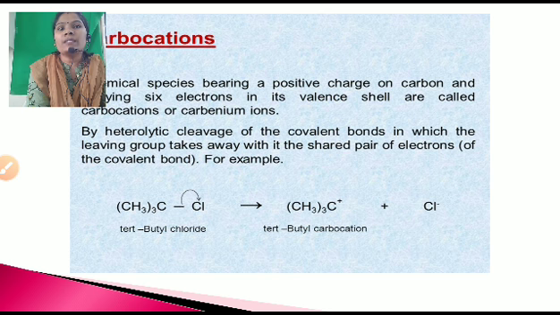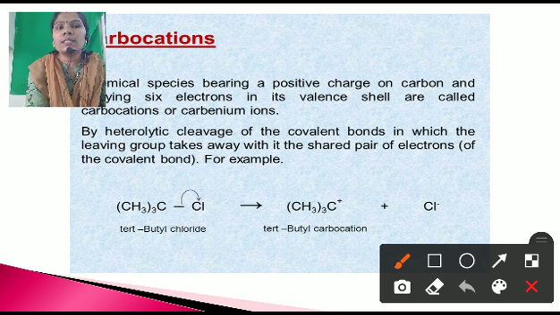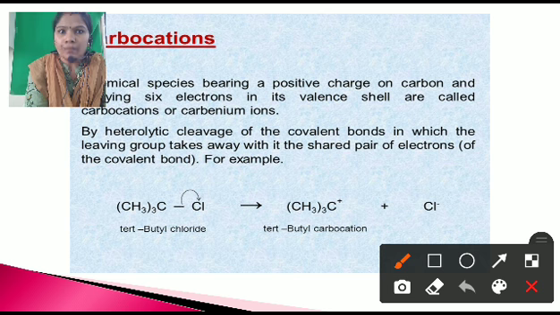There are chemical species bearing a positive charge on a carbon and having 6 electrons in its valence shell, called a carbocation or carbenium ion. Okay, here you can see the formation of the carbocation. This is the tertiary butyl chloride compound, or it is called a trimethyl chloro tertiary compound. Okay, tertiary butyl chloride compound.